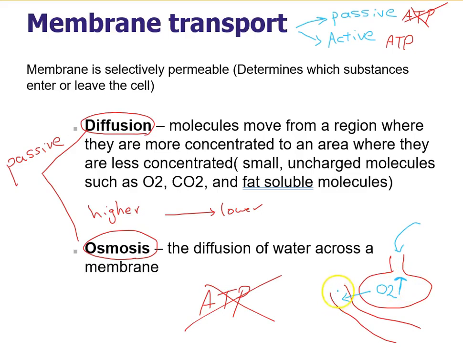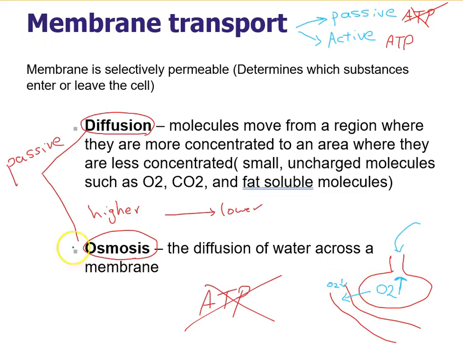But here in the blood, which is bringing the low oxygenated blood to the lung to be refreshed, we have less oxygen. And let's see how the oxygen can move across the membrane from the air sac to the blood through diffusion, from higher concentration of oxygen to lower concentration of oxygen without using energy.